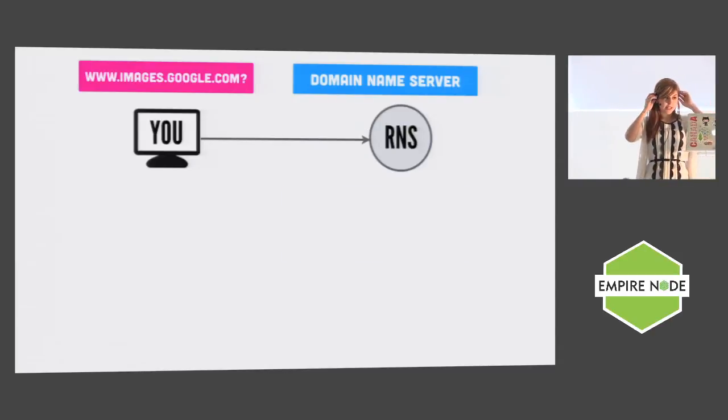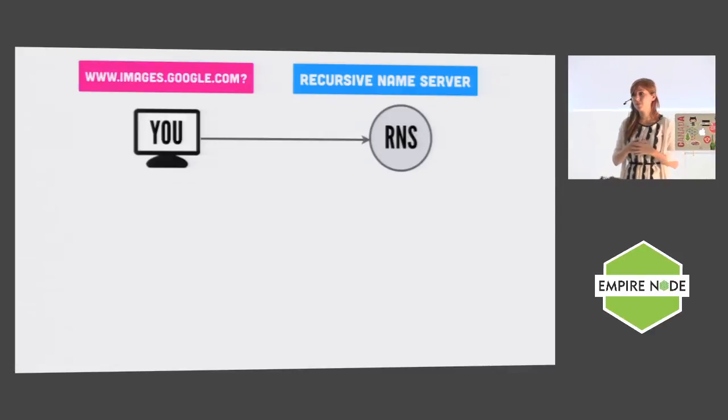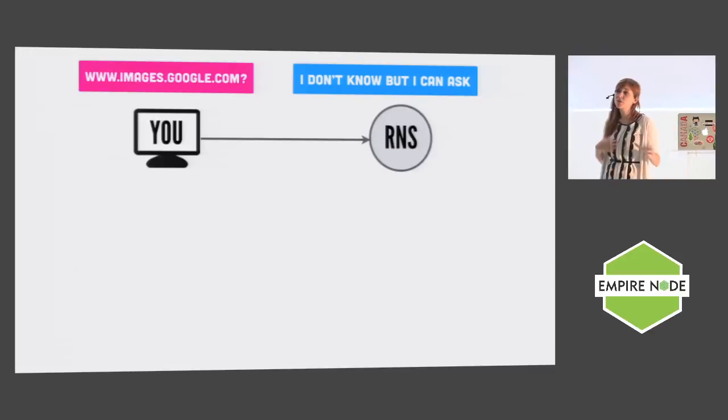So the way this actually works is that this first DNS server that you're hitting is actually called a recursive name server. And if you haven't ever configured it on your router or on your computer, that comes from your ISP. So every ISP hosts their own DNS. Sometimes it's just a plain out-of-the-box port of BIND, which is an open-source DNS. And the thing about recursive name servers is they don't actually know where anything lives. They can't actually do any resolving. They've either cached it, or they know who to ask to get that question. So let's pretend we haven't cached it, because we probably haven't. So the recursive name server has to do a whole bunch of work now to get this information for you.